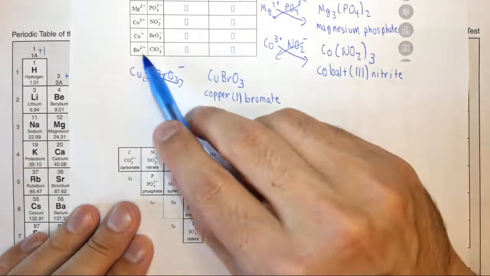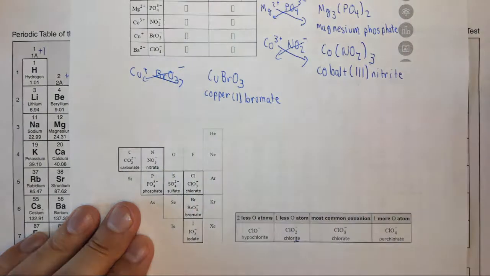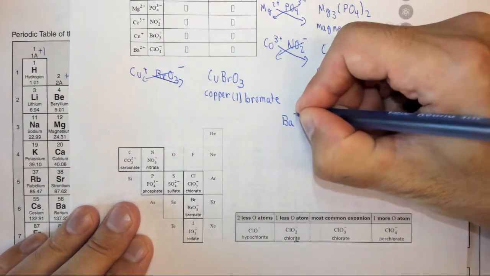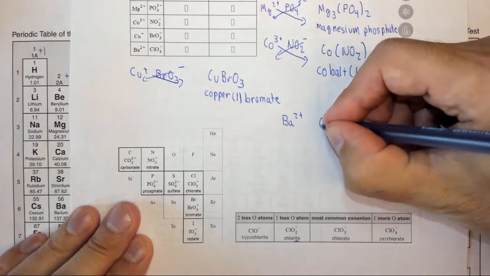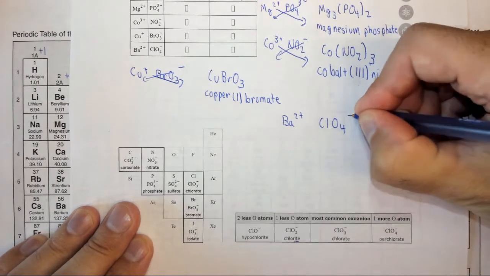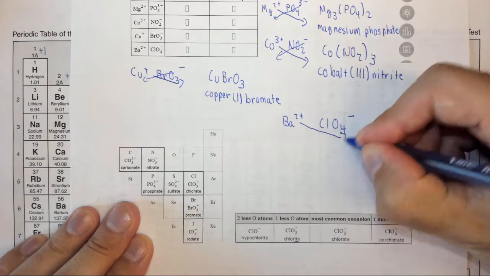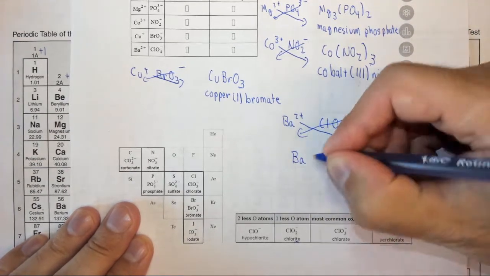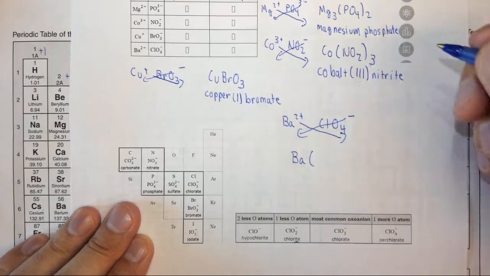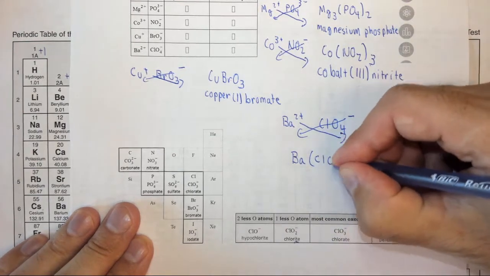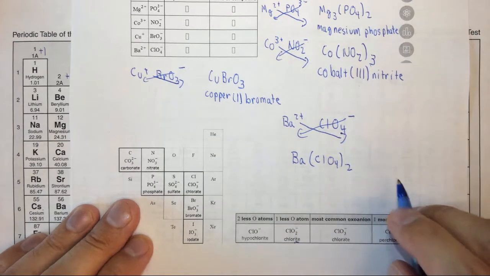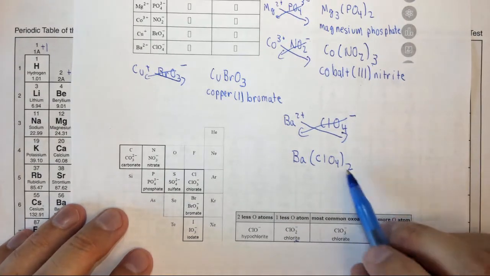Last but not least, we have barium and the chlorine-containing oxyanion. So we have Ba2+ and ClO4-. Cross them, and we end up with barium. And because we need two of these chlorine-containing oxyanions, we put ClO4 in parentheses and then put a 2 after it. Now, we need to name it.